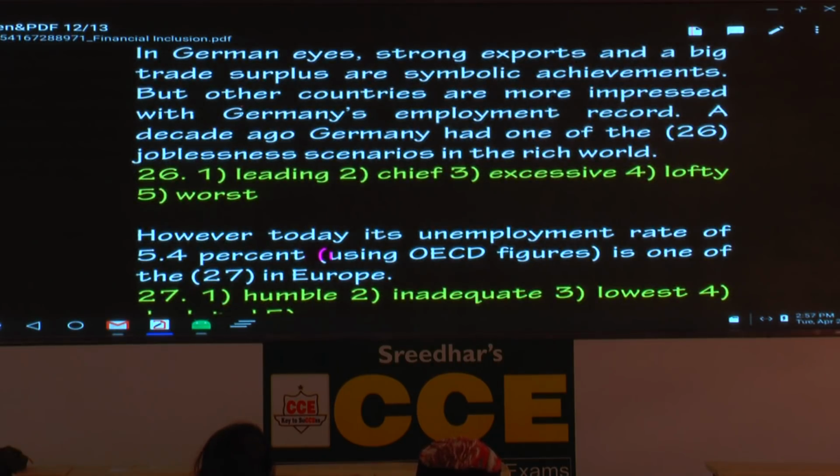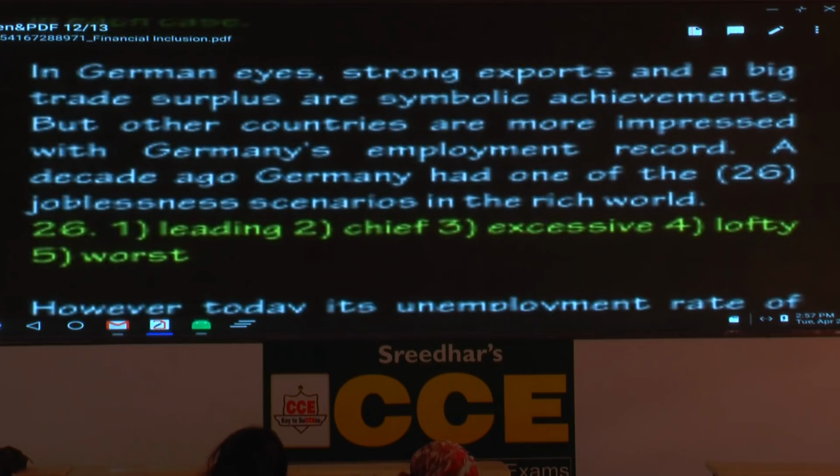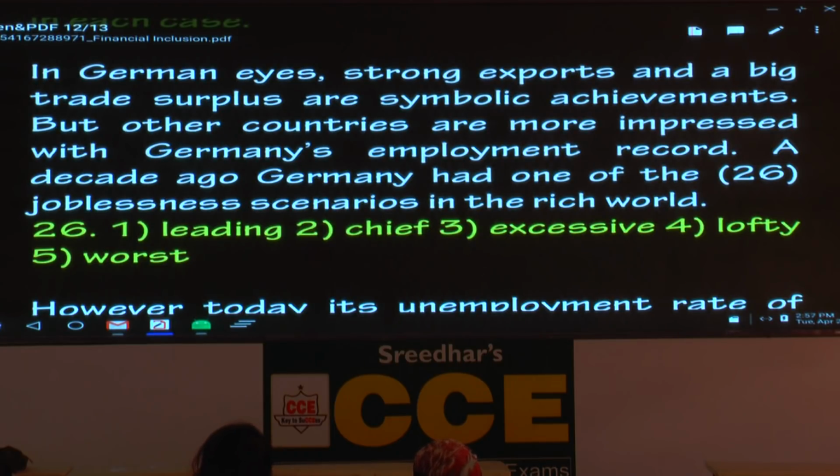Now we'll go to the last 5 questions. Last set, 5 questions. What do they deal with? Closed test. And what is the context? This again they must have taken from some international magazine like The Economist, the Wall Street Journal, the New York Times. It's all about German economy.